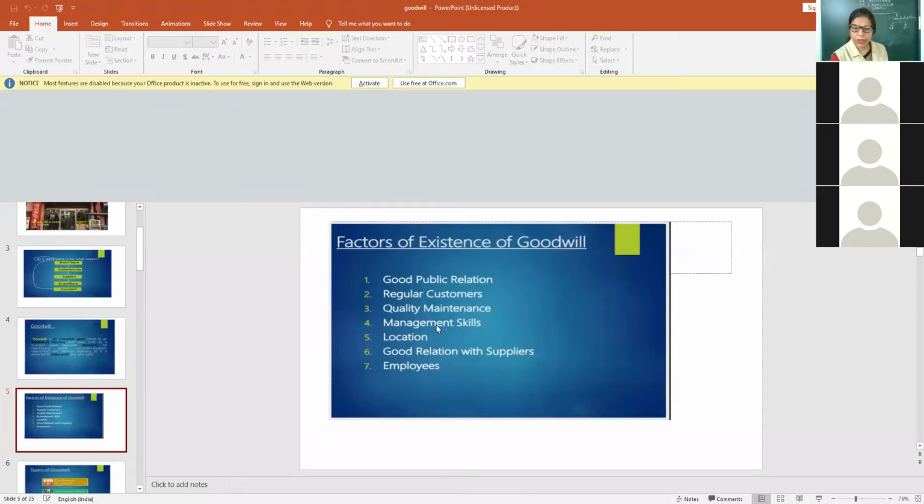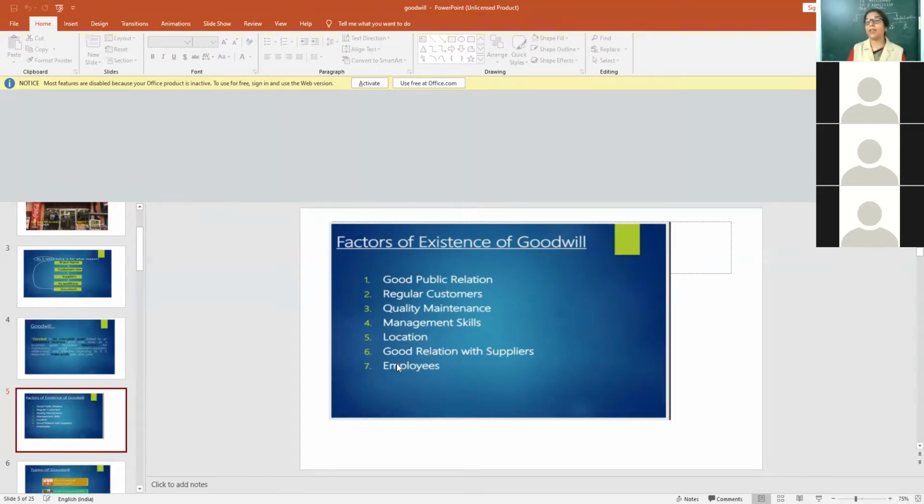Now, quality maintenance, management skills, favorable location, good relations with suppliers, and employees having faith in them. Like I gave you the example of Tata, their employees have blind faith in the management. At the time of the terrorist attack, they gave salaries to their employees and compensated the employees who suffered.